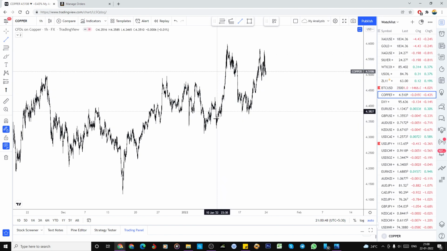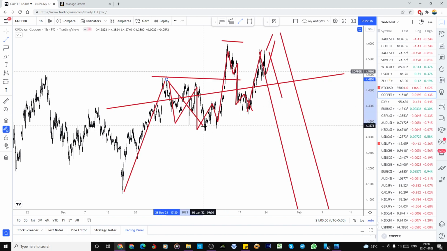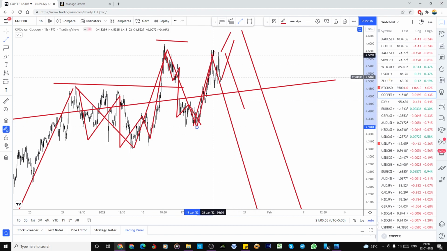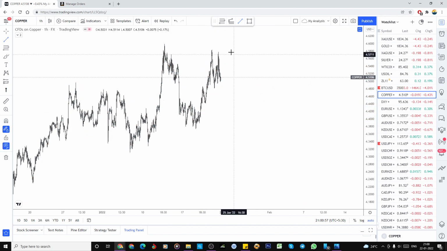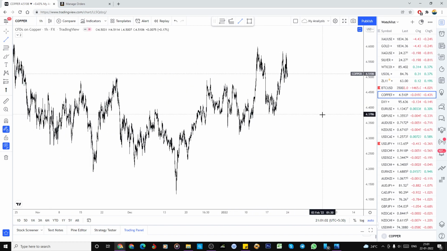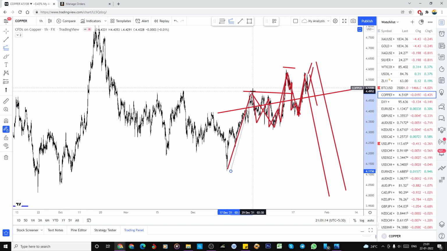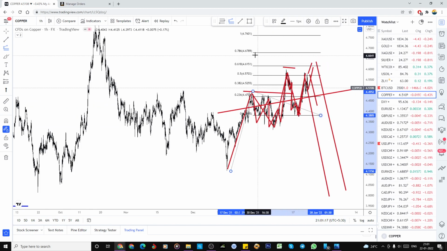It is a three-way structure. So 1, A, B and C have completed, and the five-way structure we needed. So the 1 is completed. Later onwards, this could be the 2, so 3, 4 and 5. So it can go above the high also. So it can again reach the 4.7 also. Later onwards, how do we have to measure this for the target? A, B. So 786. What I said? 4.7. It can happen.